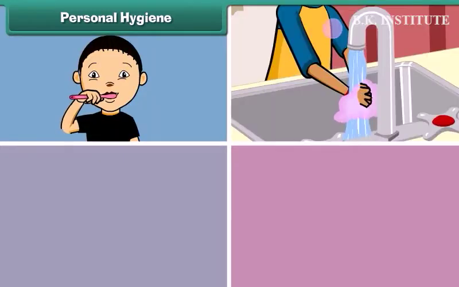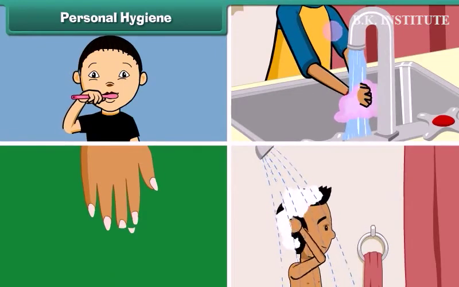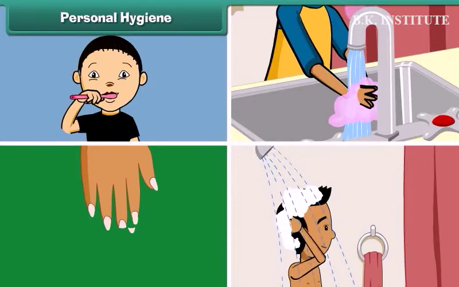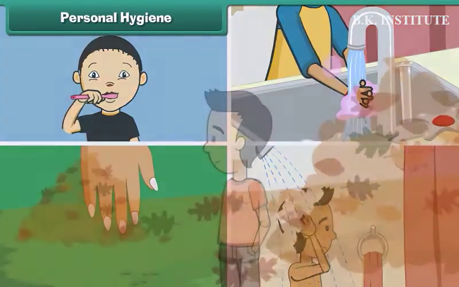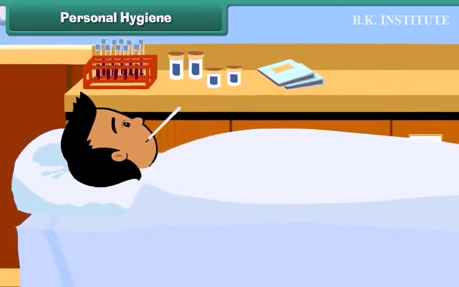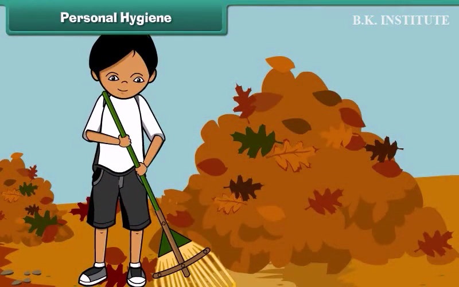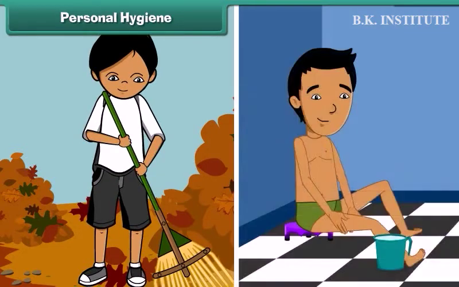Personal hygiene. Personal hygiene involves keeping one's teeth, hands, nails, hair, body, and clothes clean. That is not enough. A clean body in a dirty surrounding can fall ill. So it is important that we keep our surroundings clean as well. Personal hygiene and cleanliness of surroundings go hand in hand.